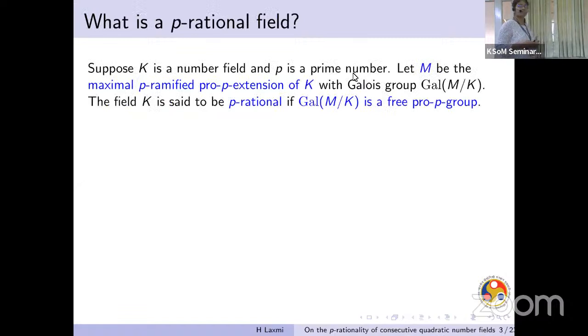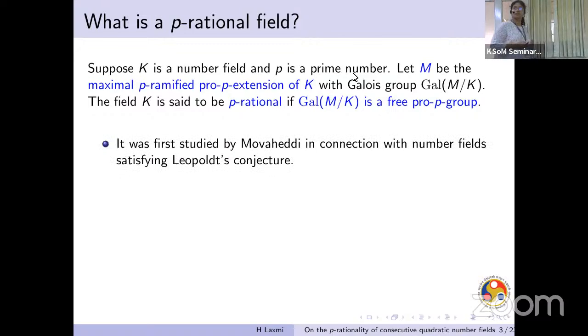So suppose K is a number field, and let us say that p is a prime number, and suppose M_p be the maximal p-ramified pro-p extension of K, and let Gal(M/K) be the corresponding Galois group. We say that the number field K is p-rational if the Galois group is a free pro-p group. So throughout this talk, we'll be dealing with the algebraic number theoretic aspects of the field, like the class numbers, fundamental units, etc.